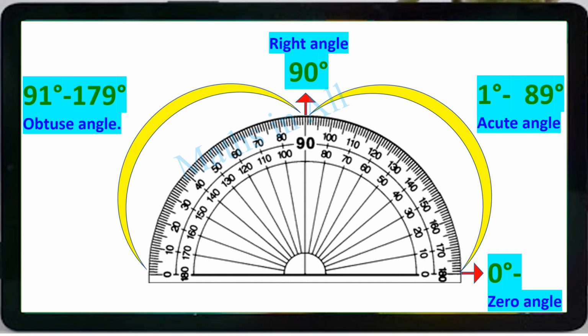So if we want to mark 131 or 163, whatever may be in between this 91 to 179 degree, we call it as obtuse angle. Clear? That should start from 0 to 91 degree or 0 to 179 degree or 0 to 170 degree, whatever may be. Clear? Fine. Then at last 180 degree is called a straight angle. That means 0 to 180 degree. Hope you understand.